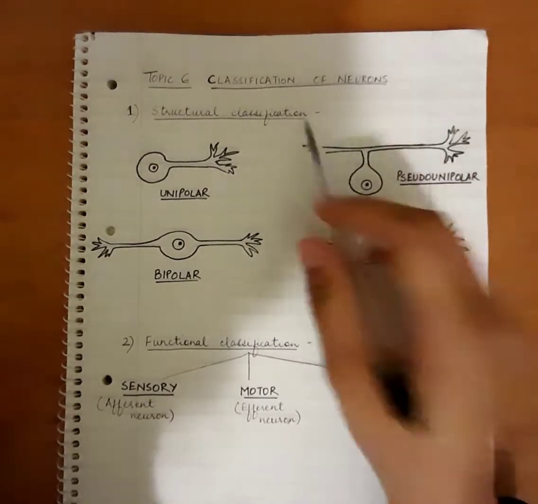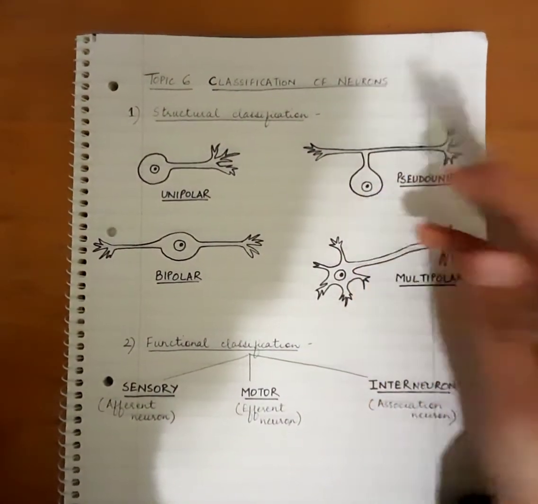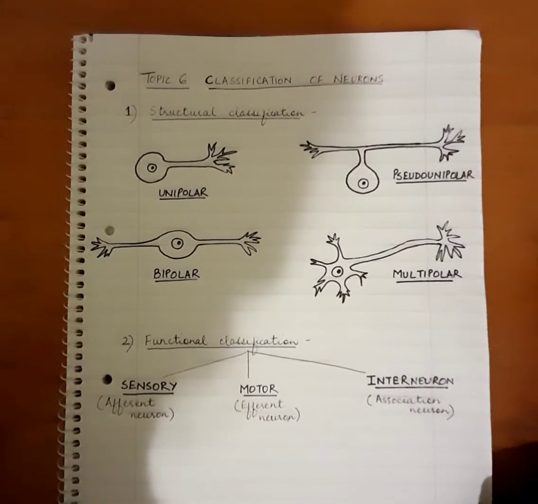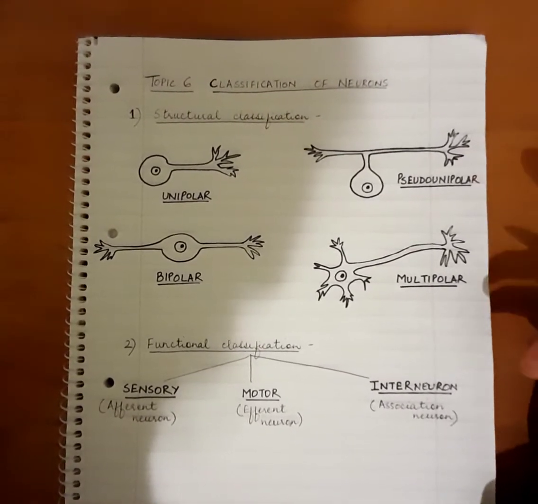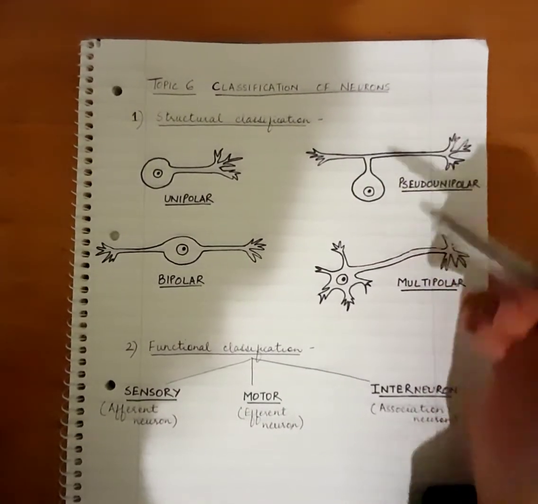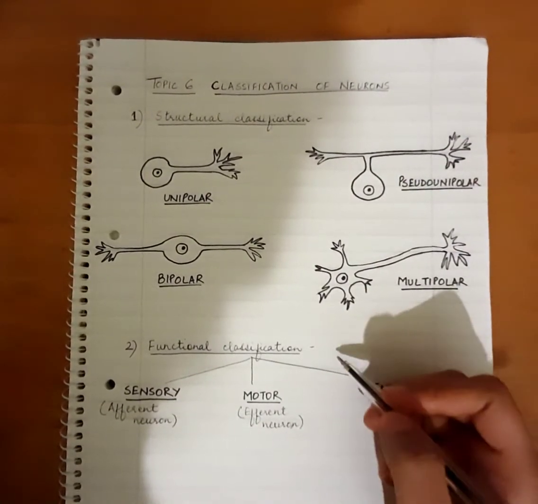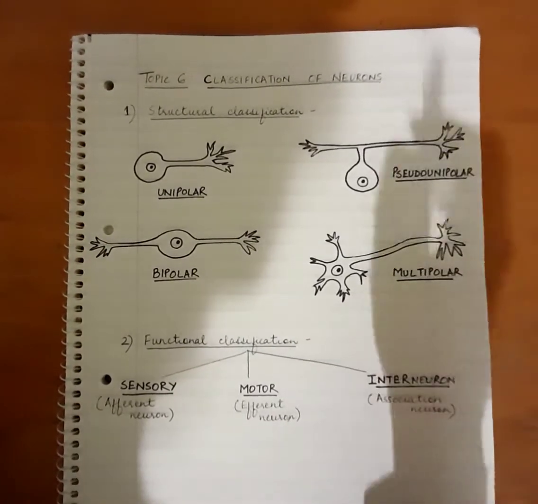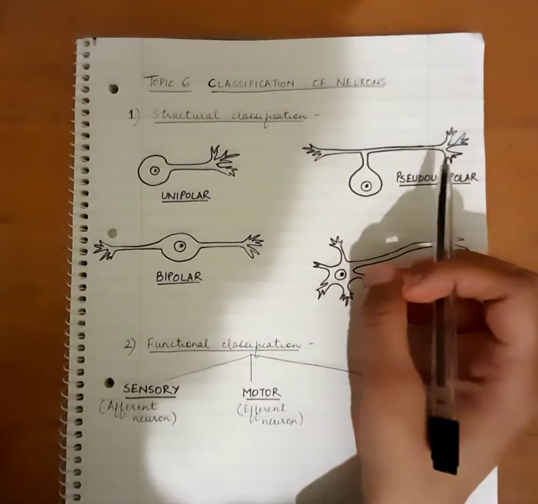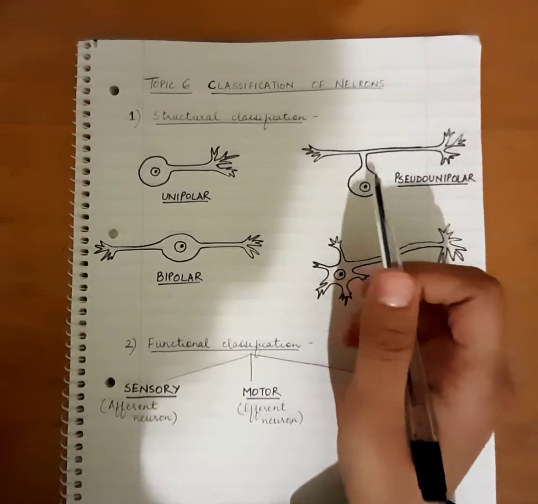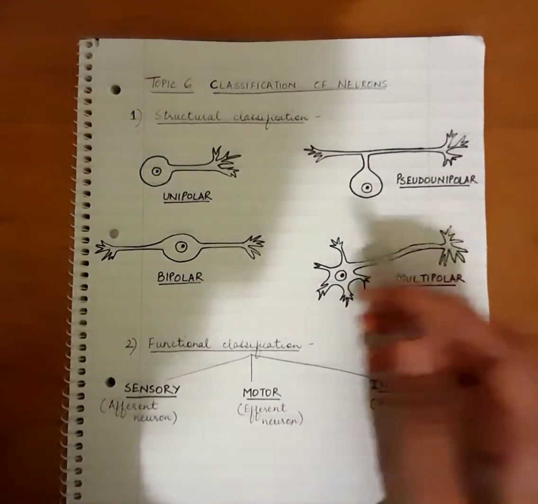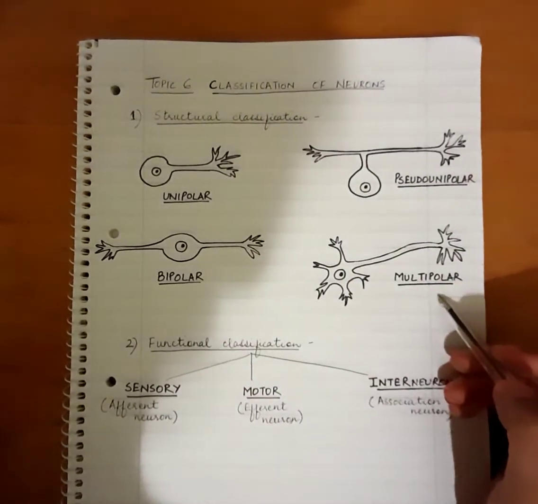Today's topic is the classification of neurons. So today we will learn what are the important classifications of neurons. Okay, so we will look into two important classifications, the structural or the morphological classification and the functional classification of neurons. Okay, so let's start with the structural classification first. So neurons, structurally, can be classified into four categories: unipolar, pseudo-unipolar, bipolar and multipolar neurons.